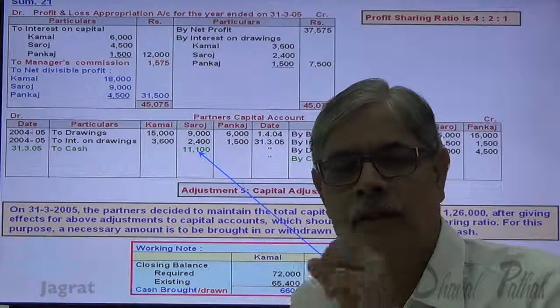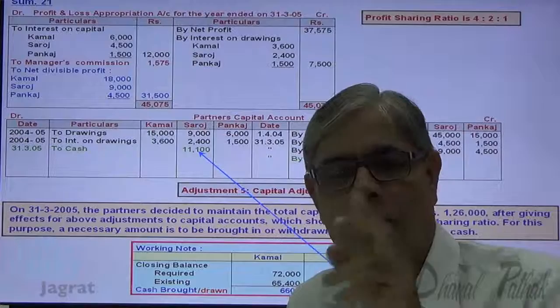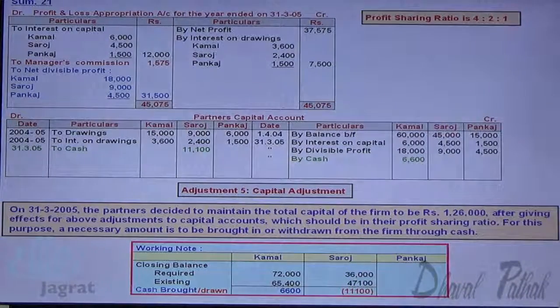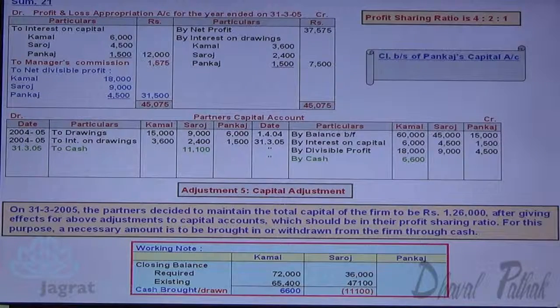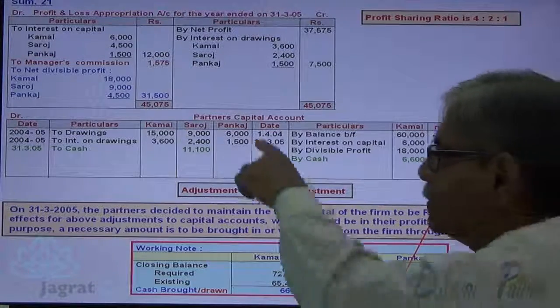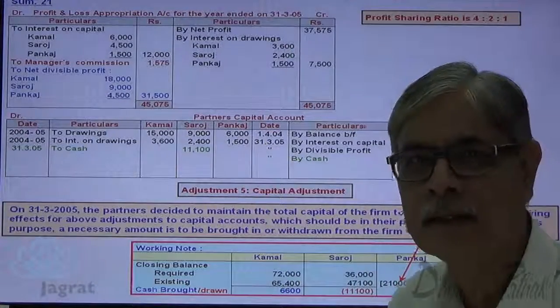Same way, let us work out the amount to be brought or withdrawn by the third partner. Pankaj is required to maintain a capital of 1,26,000 into 1 by 7, 18,000. So 18,000 is the capital required to be maintained. Existing capital of Pankaj, total of credit 21,000 minus 7,500.